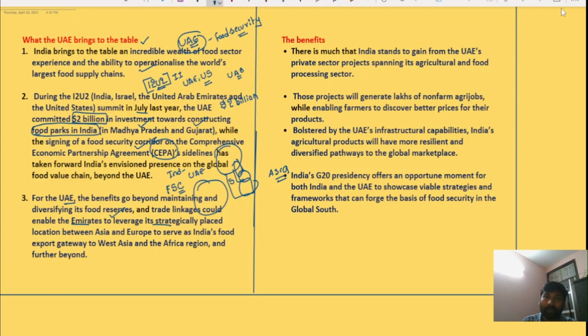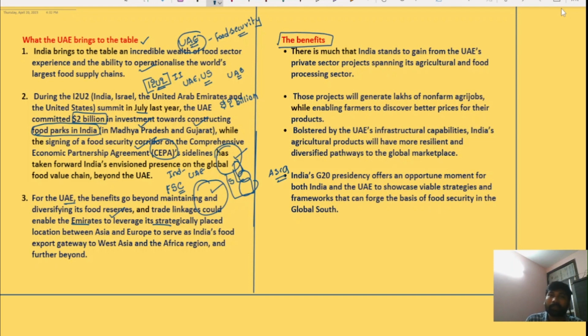It will help not just the UAE, but also India to diversify and further increase its exports to the West Asia and Africa region.